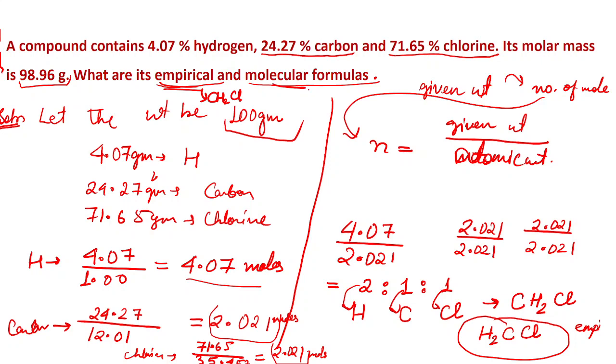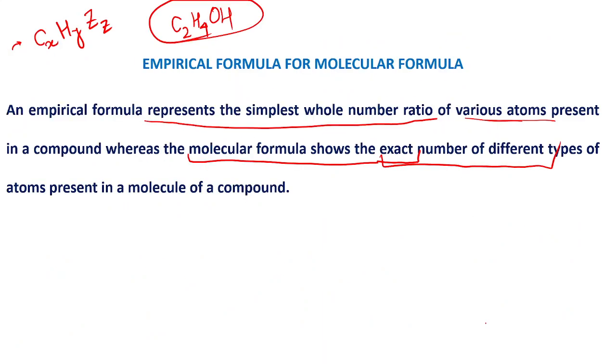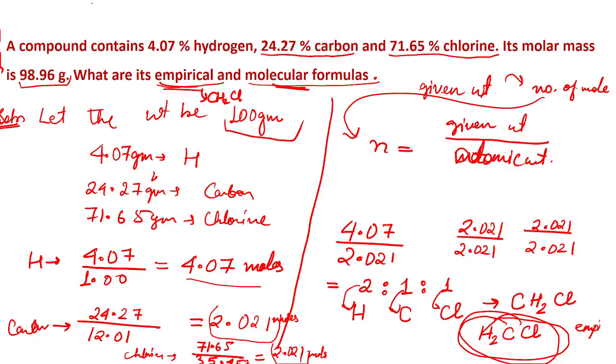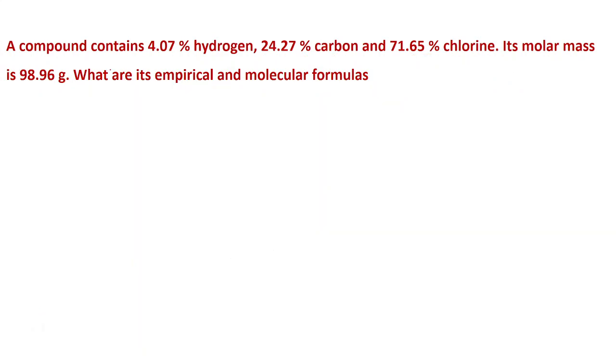Now let's calculate the molecular formula. For the molecular formula, we have to use the molar mass of this compound. Let's see what will be the molecular formula. Here it was CH2Cl. So now calculate the empirical formula mass.